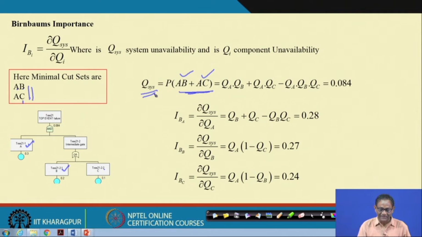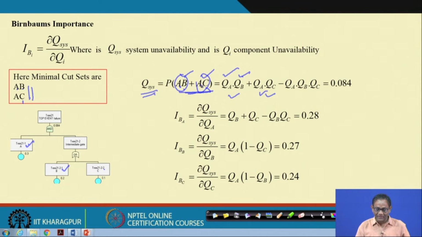So, we are denoting intersection by this, and union is denoted by plus here. Now, if you use the OR gate symbol, you will find out the unavailability of A, that is QA, which is nothing but 0.3, that is the probability of that event occurring, and then QB similarly. For AB, and for AC, QA into QC, because A, B, C are independent, and minus, we know that, this into this.